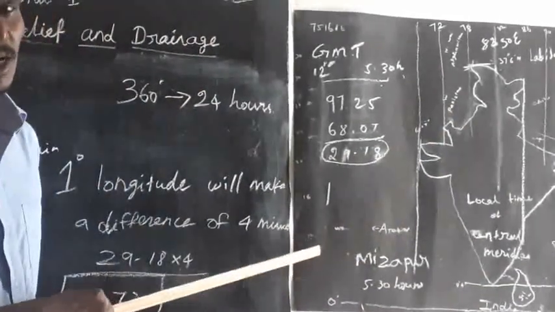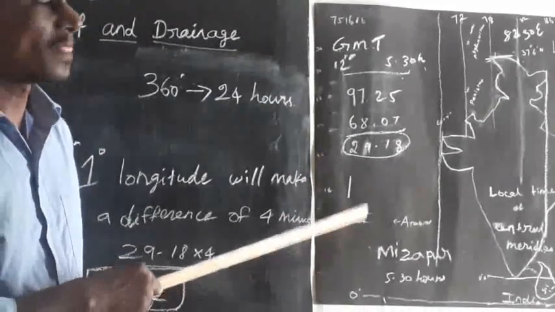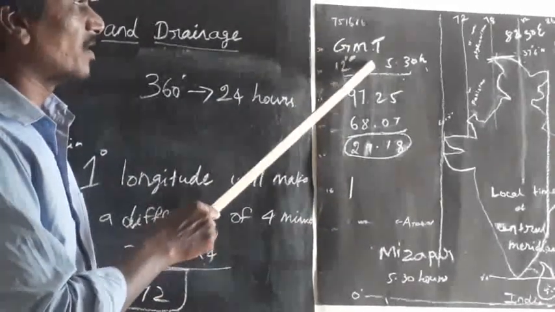So IST means Indian Standard Time, GMT means Greenwich Mean Time.